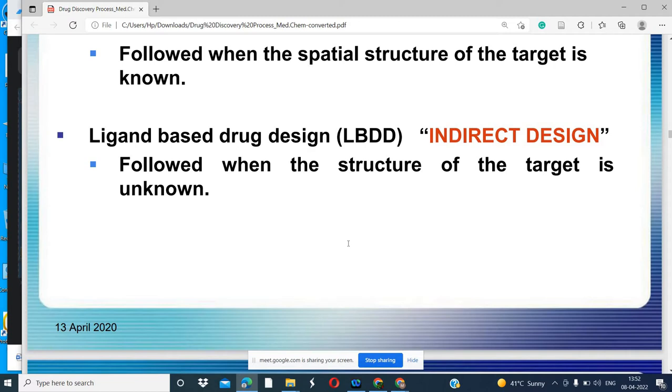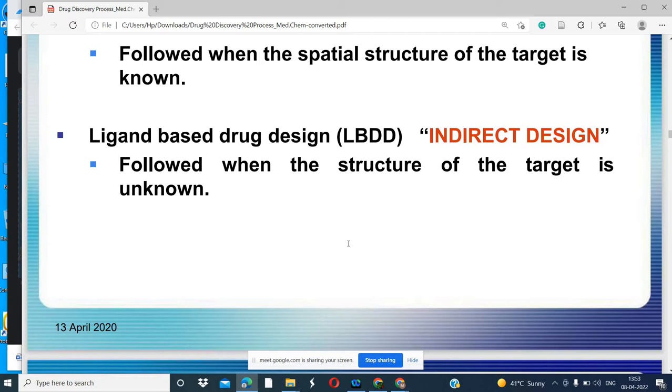But what can we do in ligand based drug design? We can modify the ligand. We can do several modifications. It is a less costly, cheap procedure. If we have any drug structure, we can modify it. We can do the computational study with the help of a computer. We can do the modification, make the changes.